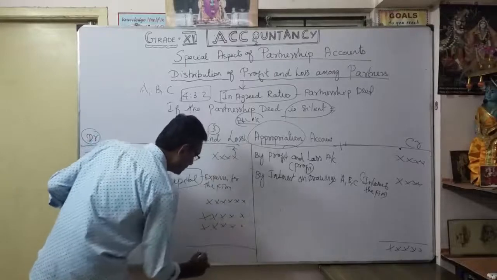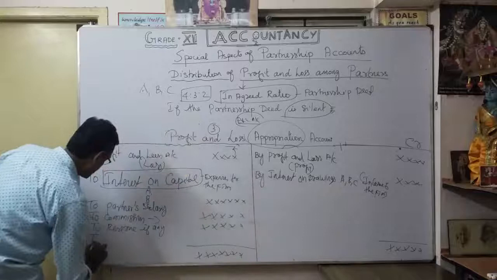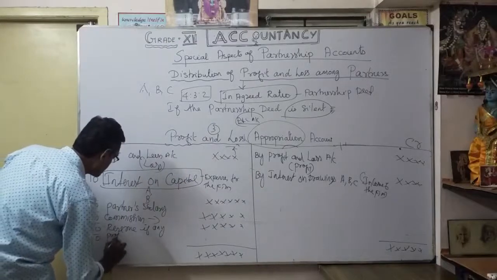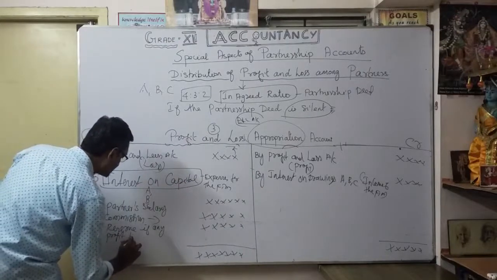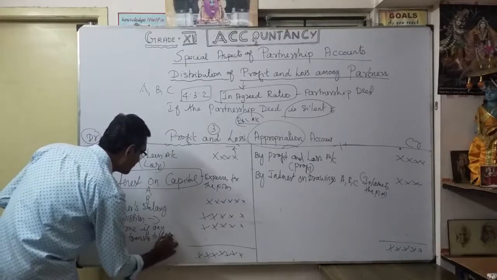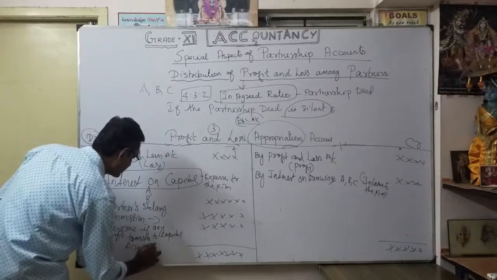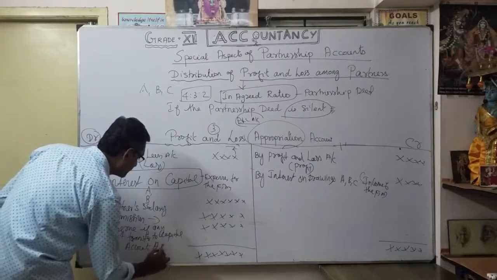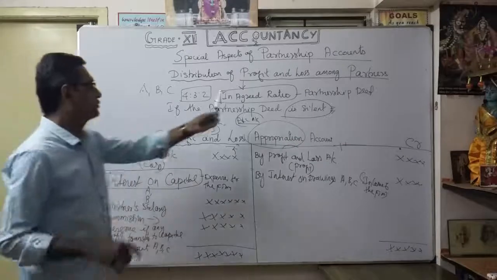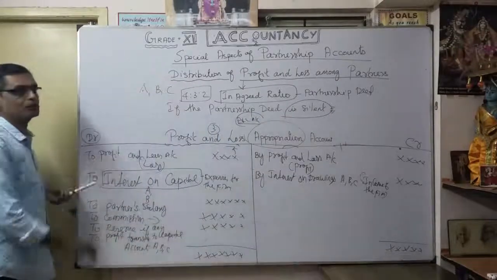Thereafter, any profit available, that profit is transferred to the capital accounts, maybe of partners A, B, C, in a ratio, again a ratio, or equally. Understood now? This is a very, very important format.